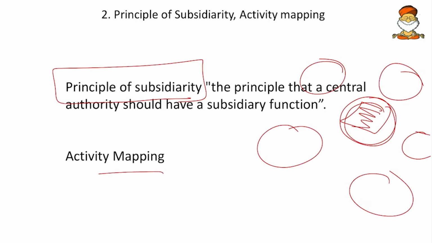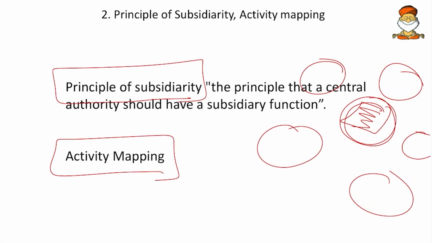Then activity mapping. This is one more keyword. It means there are so many activities within a project or a scheme. For example, MGNREGA has some 300 activities, like allocation of budget, how that money flows through the Panchayati Raj, who will plan what assets have to be created, who are the people to be given the job, who has to be given the job cards, and who will give those job cards.